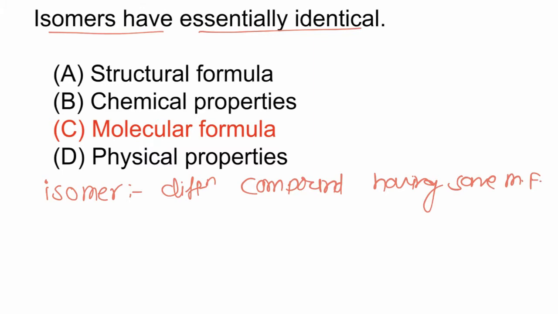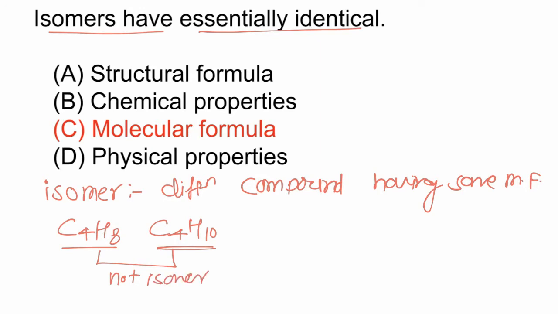If two molecules have the same molecular formula but are different compounds, they are isomers. But if two molecules have different molecular formulas, they cannot be isomers. For example, C4H8 and C4H10 have different molecular formulas, so they are not isomers.